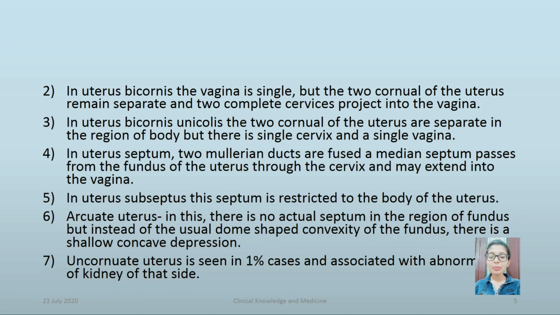In uterus septus, the two Mullerian ducts are fused. A median septum passes from the fundus of the uterus through the cervix and may extend into the vagina. In uterus subseptus, the septum is restricted to the body of the uterus. In arcuate uterus, there is no actual septum in the region of the fundus, but instead of the usual dome-shaped convexity of the fundus, there is a shallow concave depression. Unicornuate uterus is seen in 1% of cases and is associated with abnormality of the kidney.